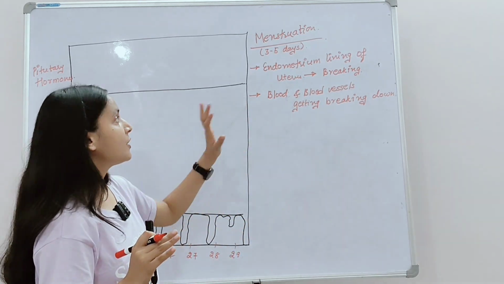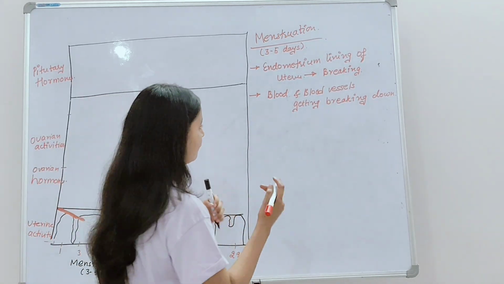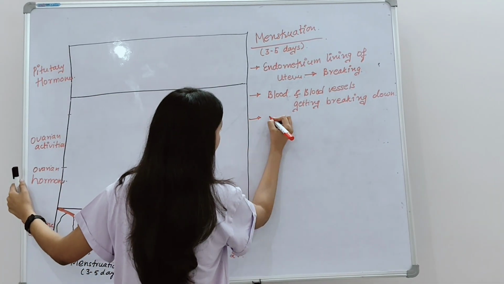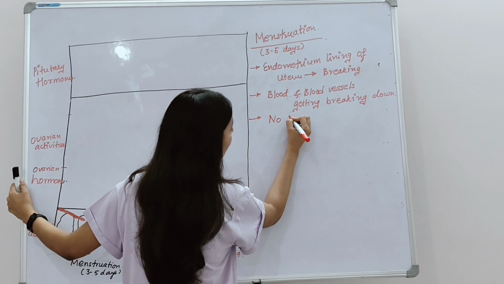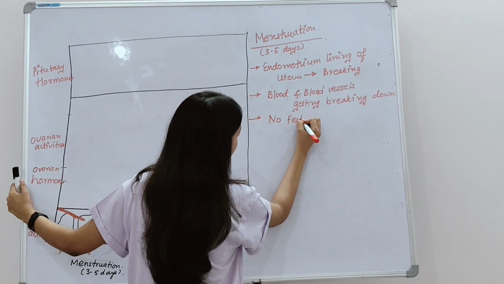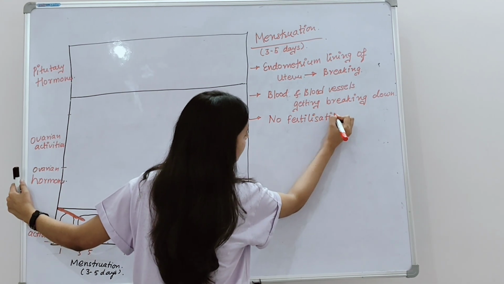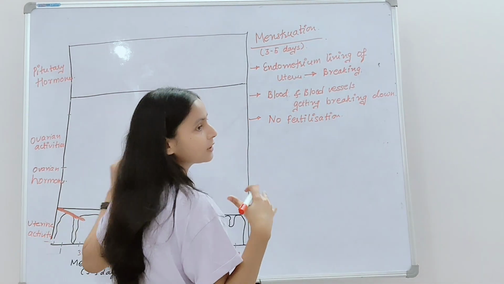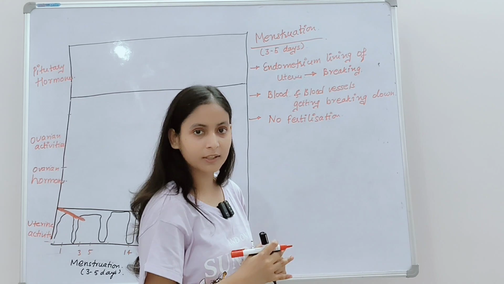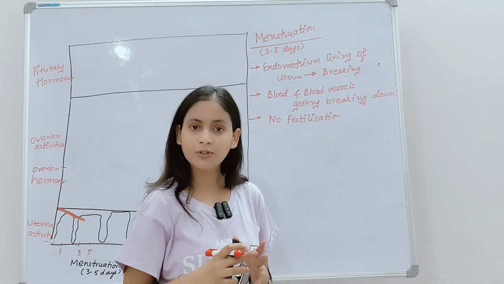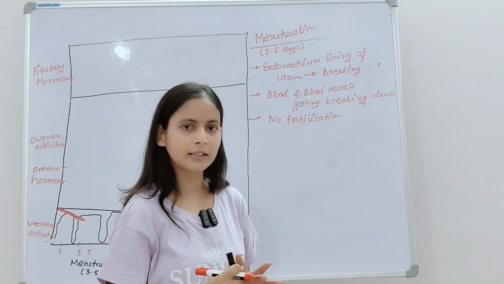Okay, so menstruation occurs if there is no fertilization. Means what? The mature egg which has been released after the maturation of the Graafian follicle, the ovum which was released, we have seen all these things in our earlier classes.